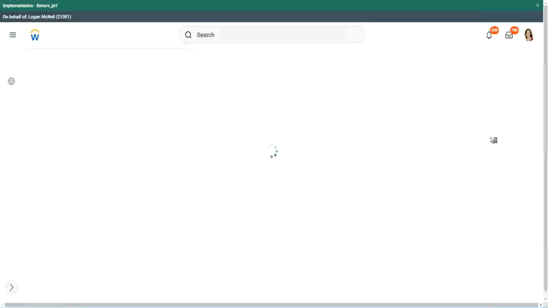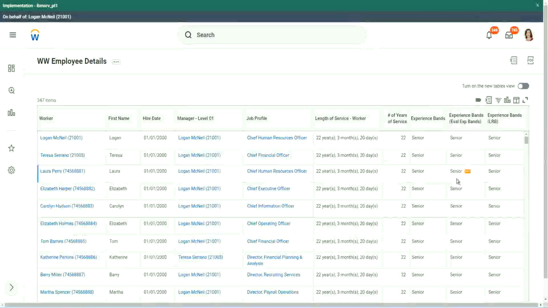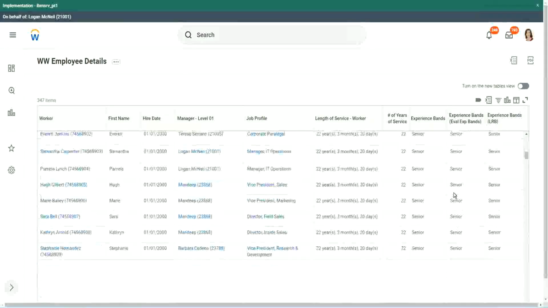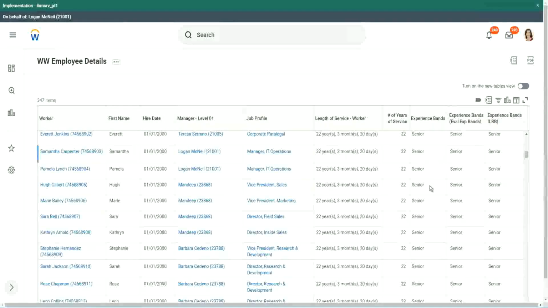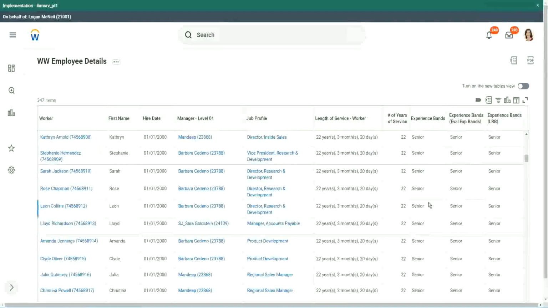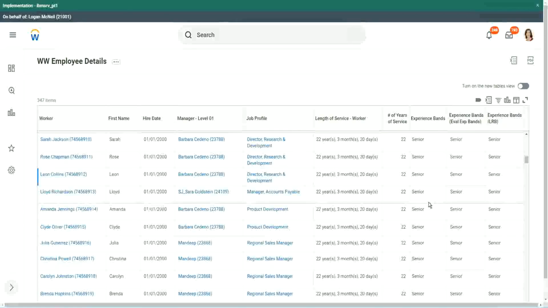But an LRB also, same output. So our output was exactly the same. So in this particular case, it did not make much of a difference. We could use either of them, but with this example we were able to explore 3 different types of calculated fields.